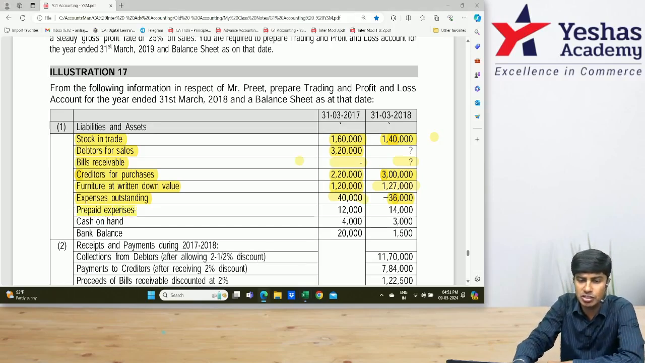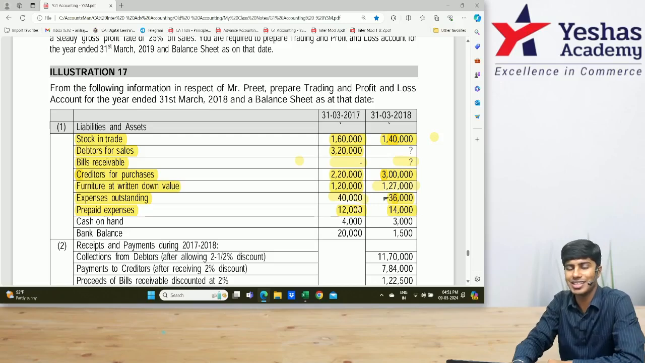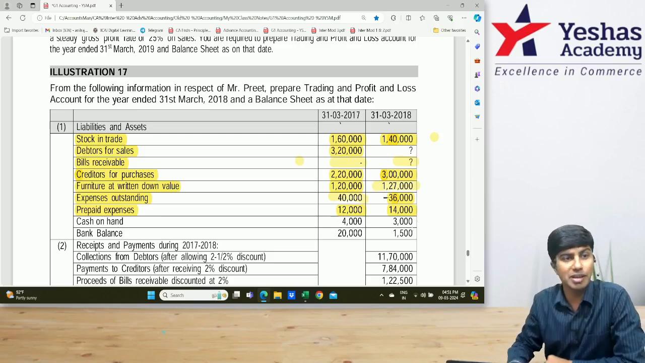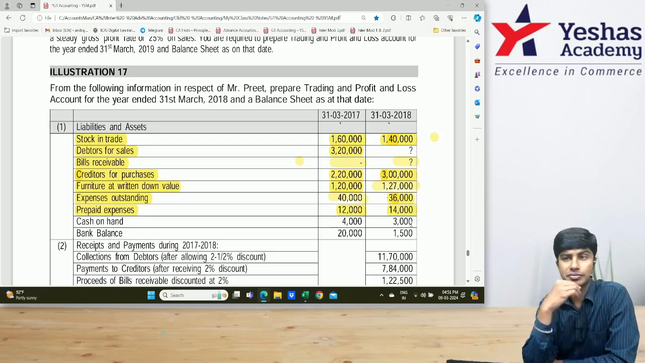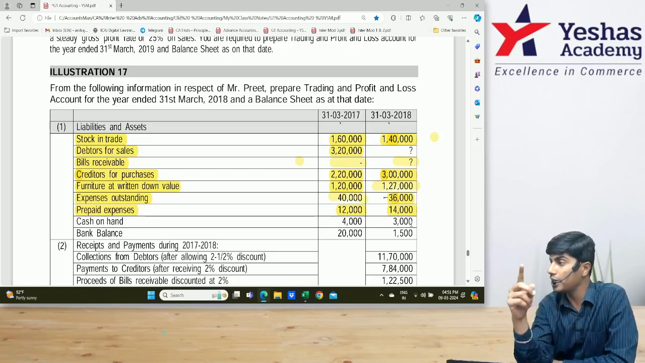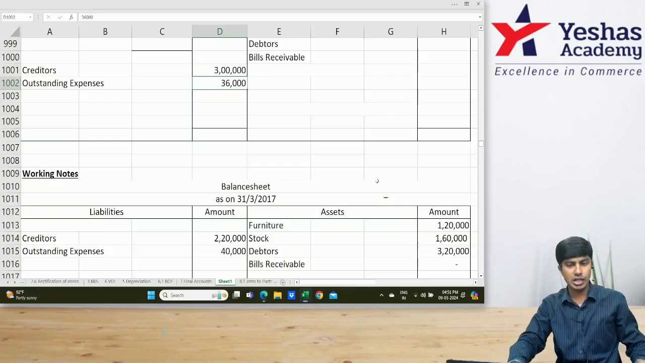Prepaid expenses. How much is prepaid expenses? 12,000 and 14,000. 12,000 is opening, 14,000 is closing. Prepaid expenses is an asset. Asset opening balance on the debit side. Asset closing balance on the credit side. Fantastic. Come on, let's write 12 and 14.